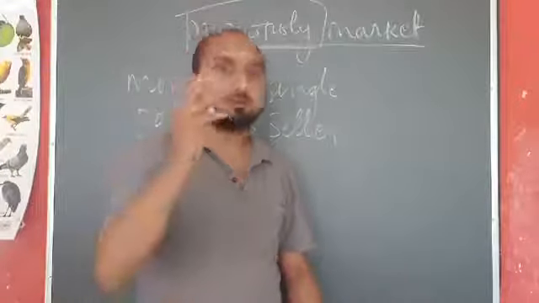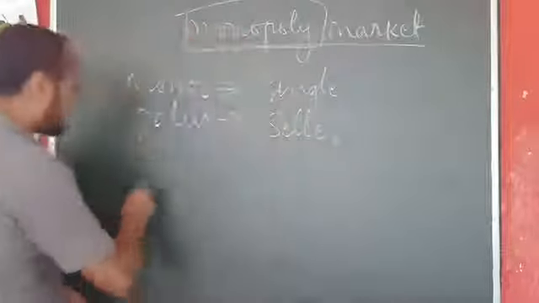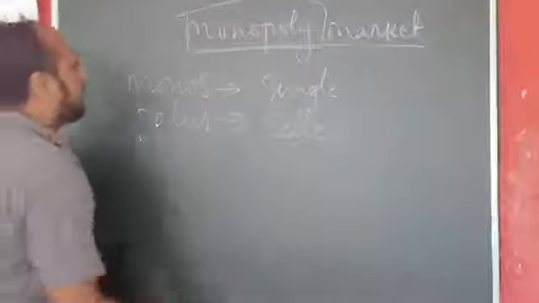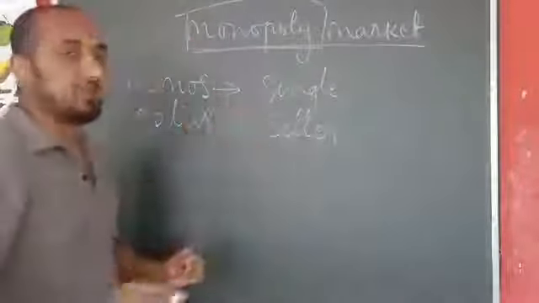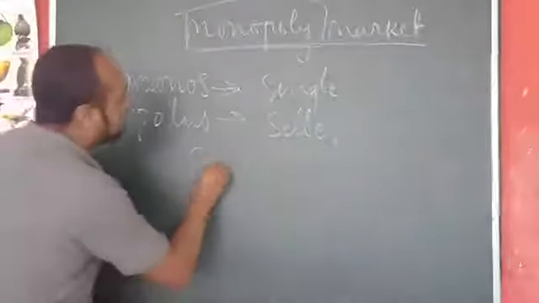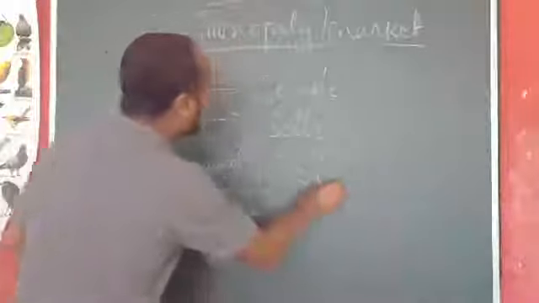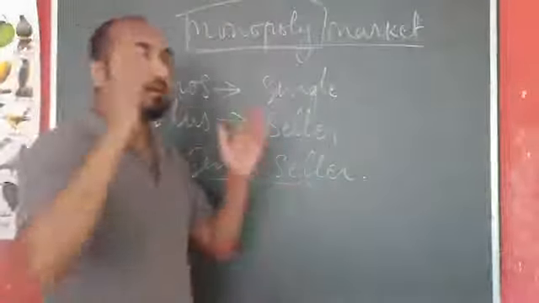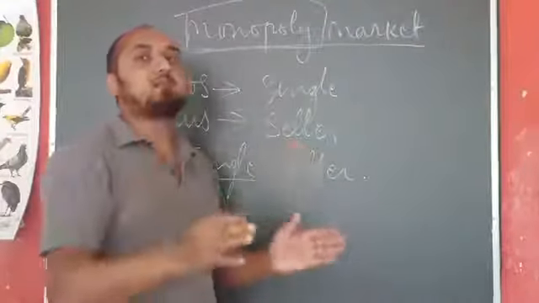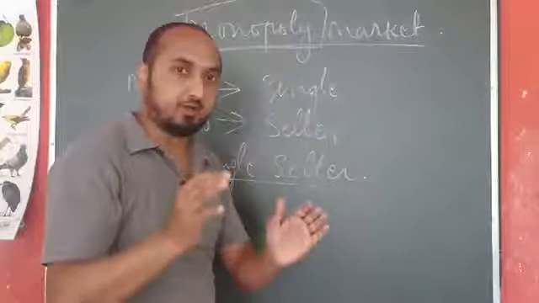So here you have to remember the main three things. Number one, the number of sellers. So we have a single seller and that single seller itself is the sole producer of that product.